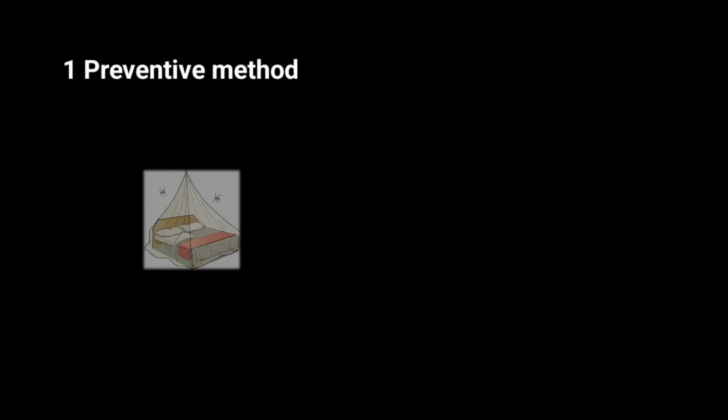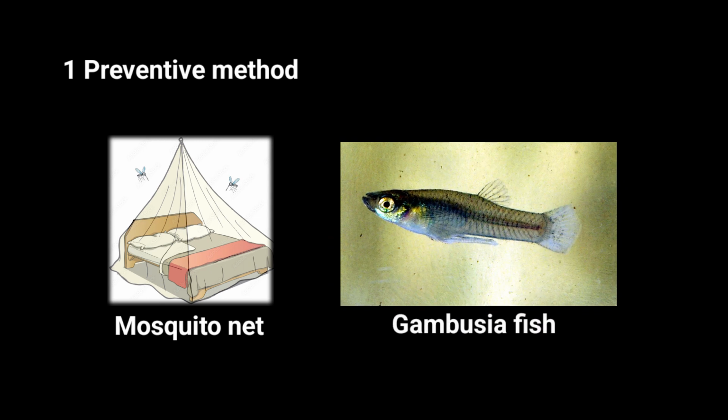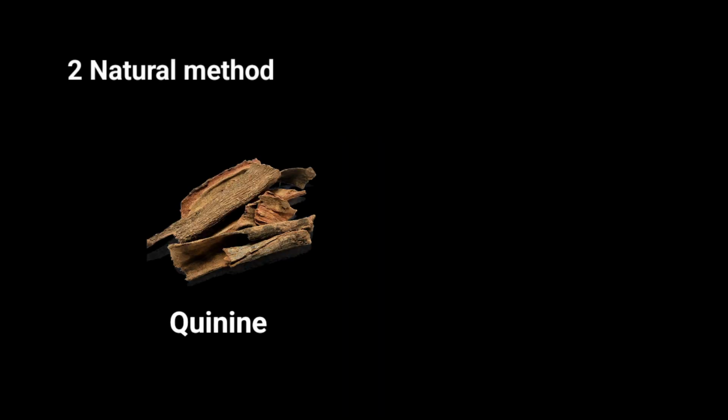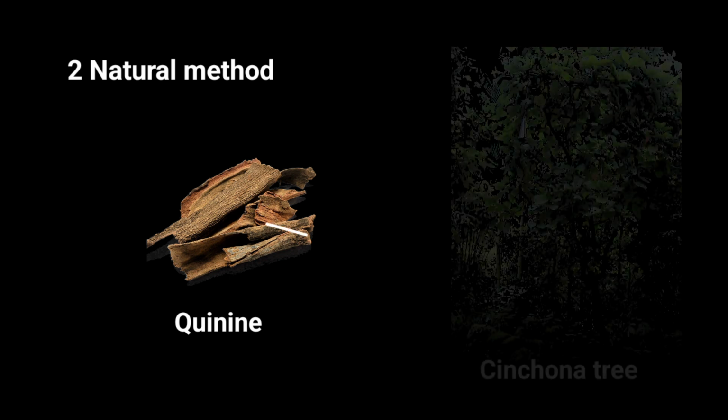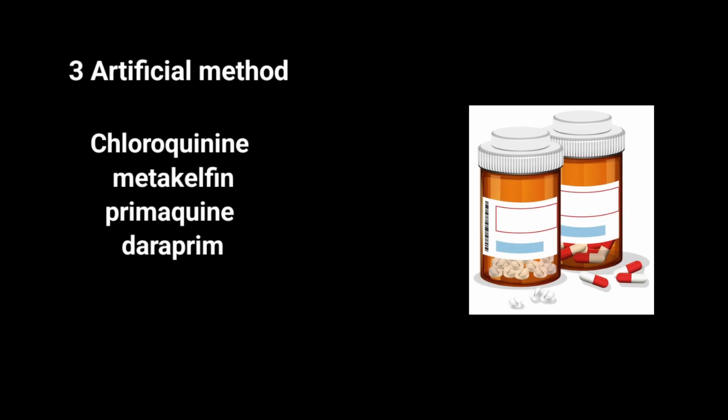Treatment for malaria. 1. Preventive method: stay away from mosquitoes, use a mosquito net, use gambusia fish. 2. Natural method: use quinine, from the bark of the cinchona tree. 3. Artificial method: use drugs such as chloroquine, mefloquine, primaquine, daraprim.